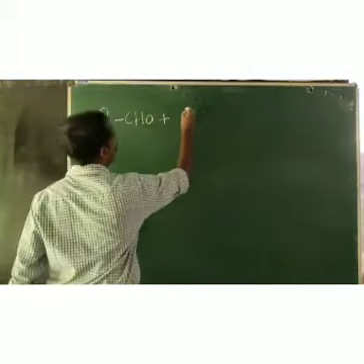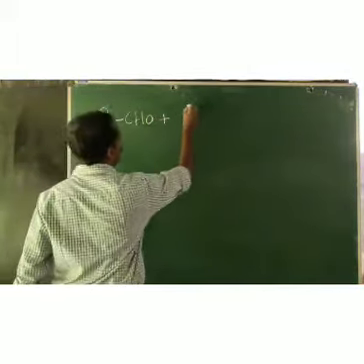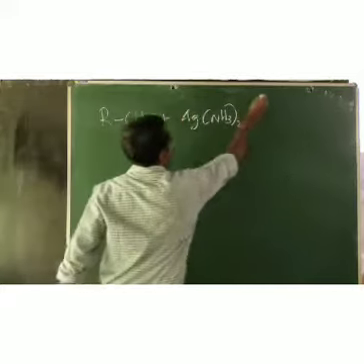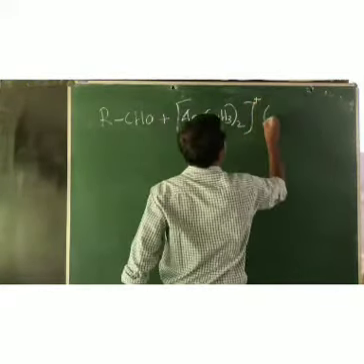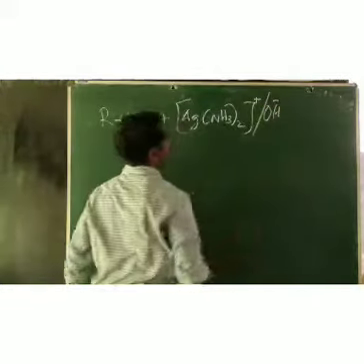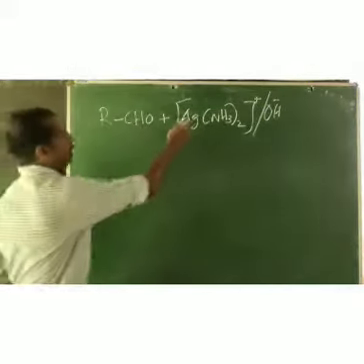Tollens reagent can be represented as [Ag(NH3)2]+ OH-. This way you can represent Tollens reagent.